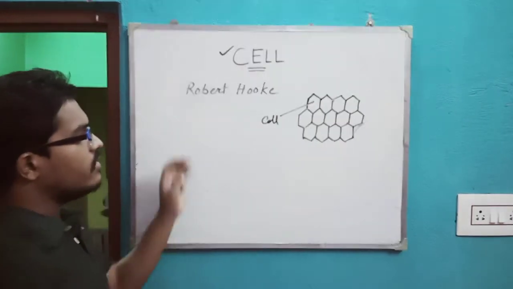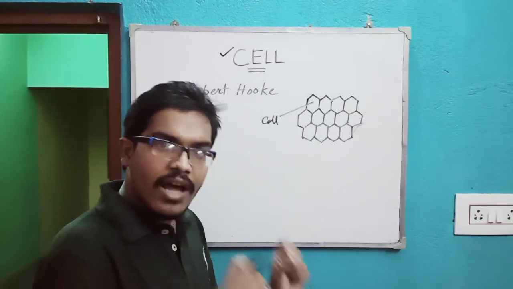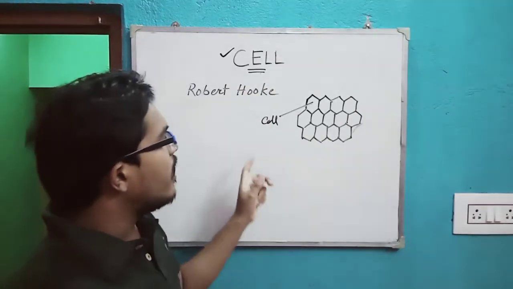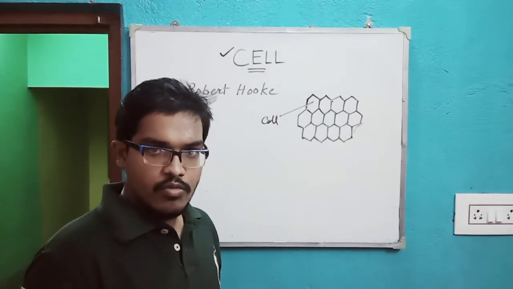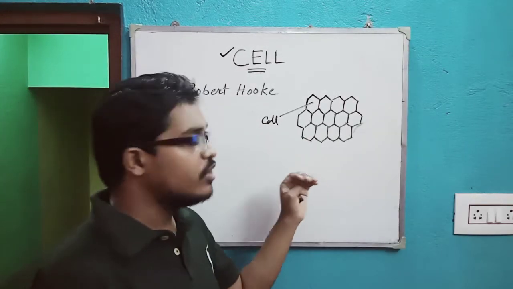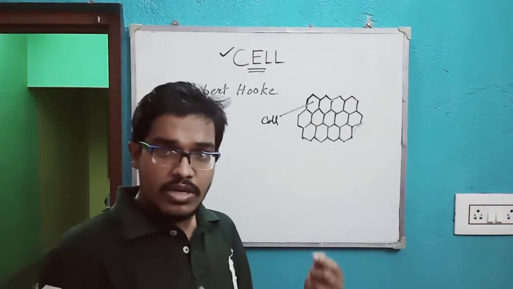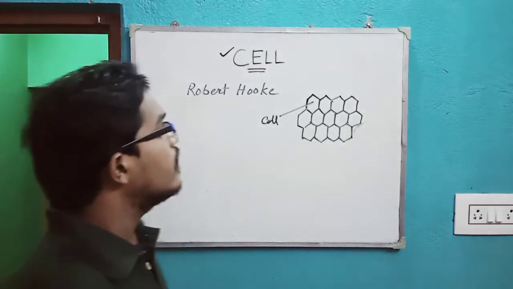Now Robert Hooke put a limelight on that one particular subject, but what he saw was actually a dead cell. We did not have any idea whether this cell actually exists in a living body or not.